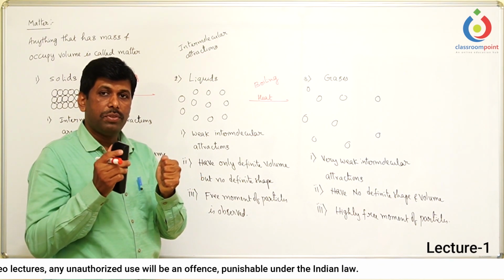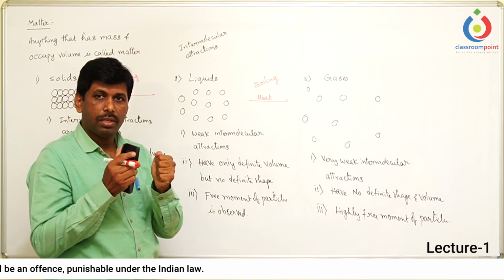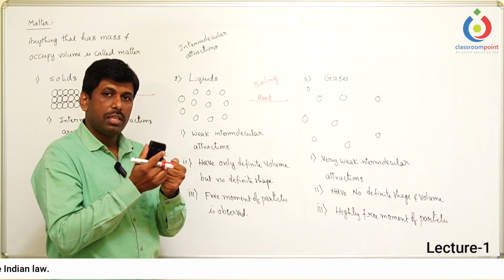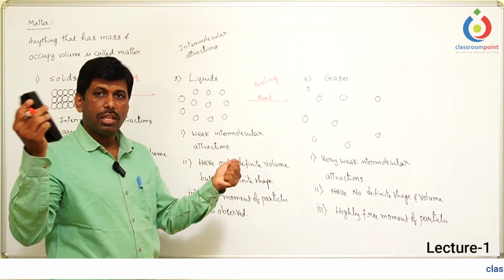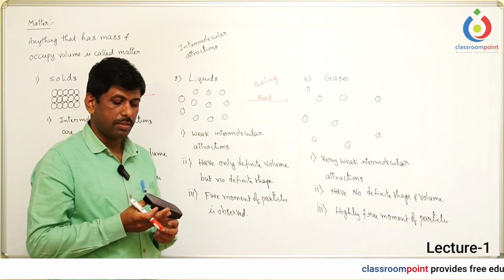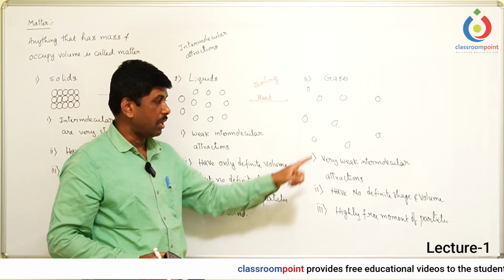They give sufficient time for the molecules to develop the attraction forces. Otherwise, if these are having higher energy, they collide with each other and go in a different direction. They don't give sufficient time for the molecules to develop the attraction forces. So that is the reason why we need to reduce these temperatures or energy.